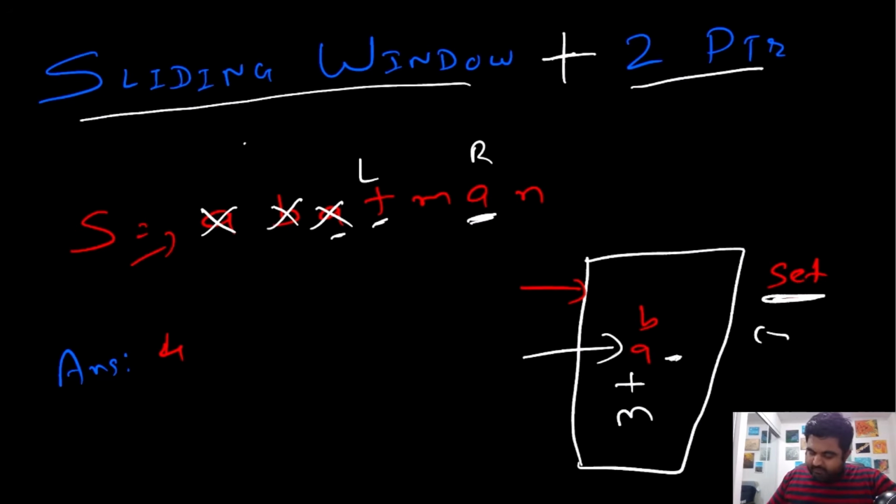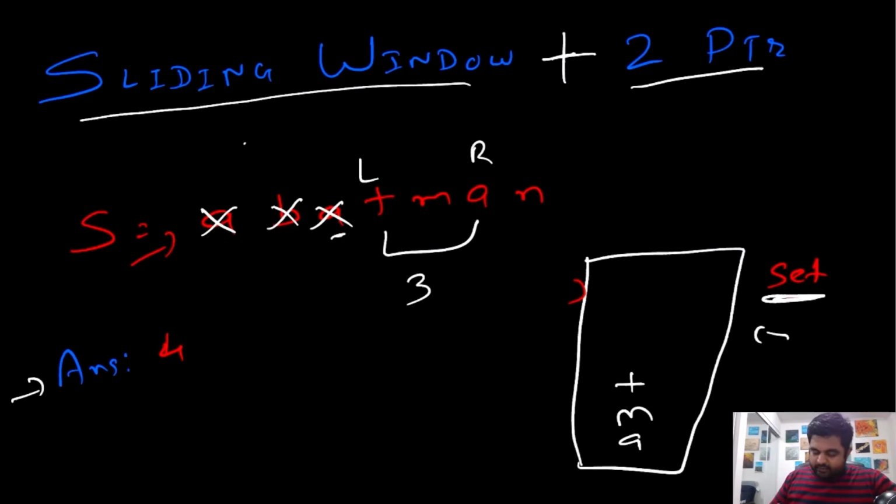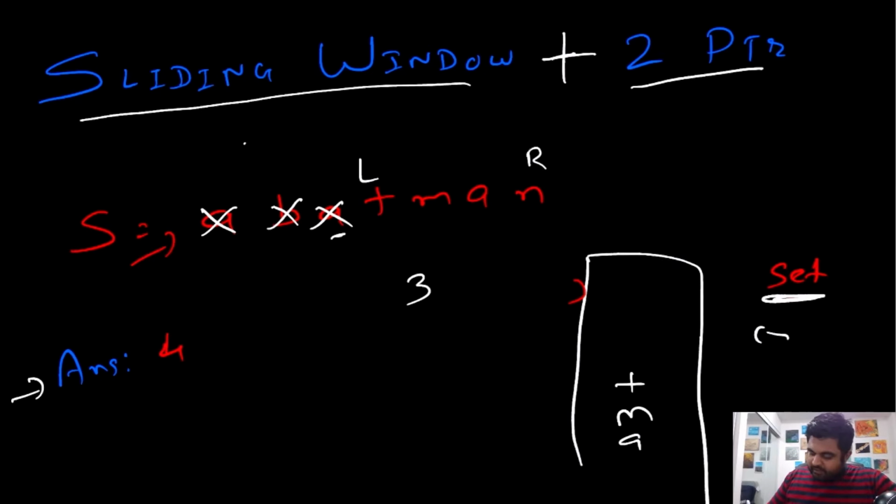And also at the same time we will have to remove this B and A from our hash set that we were currently visiting. So currently the entries we have are T and M only, and then because this right pointer is at this position A, we are going to add an entry for A. The length of this one is actually 3, so we don't need to update our answer. And then again we are going to update the right pointer. The right pointer comes over here, this is N, which does not exist inside the hash set, so we will add an entry called N over here, and then this length is actually 4, so the answer is 4, and we don't need to update so far.